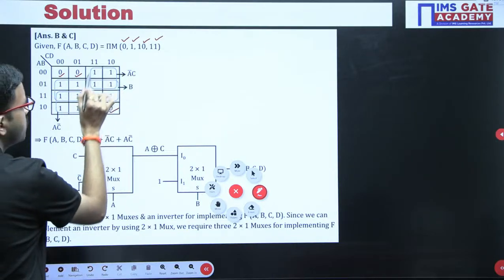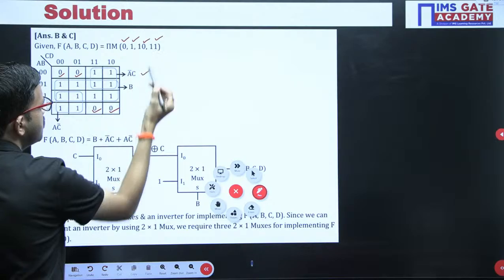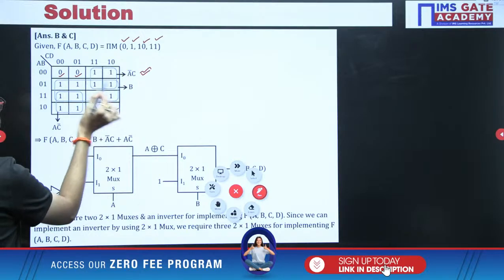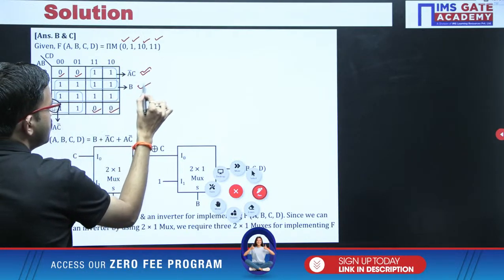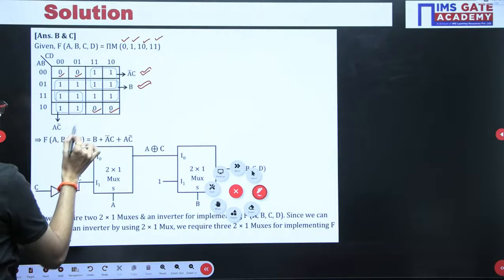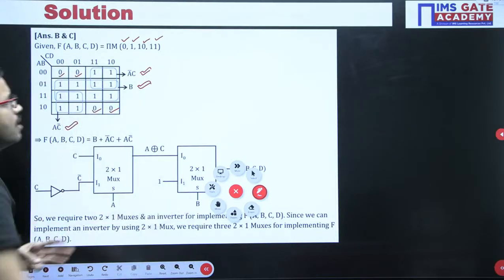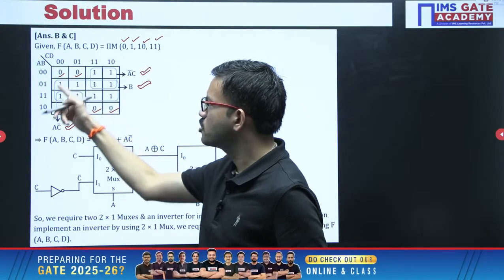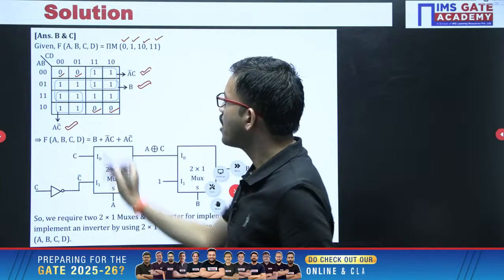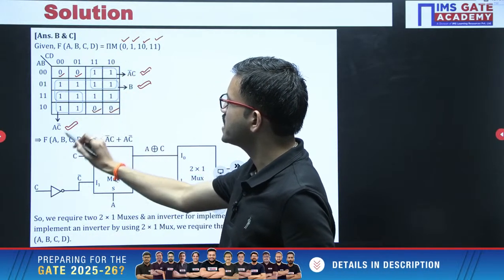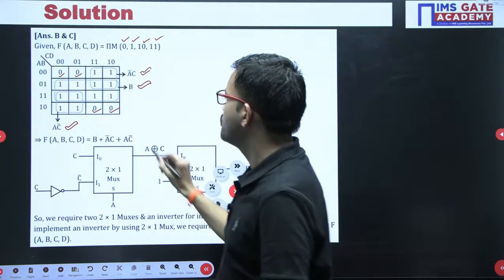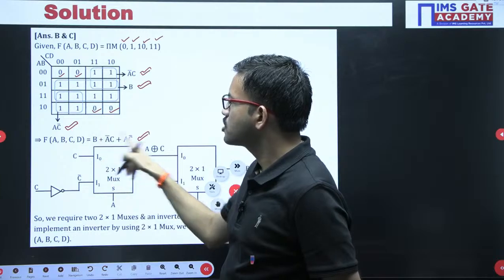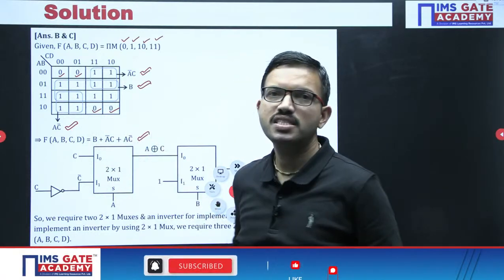Here you can do a grouping of 4 ones, you are getting A bar C, right? Similarly, here you can do a grouping of 8 ones, you are getting B, and then a grouping of 4 ones, you are getting AC bar. For this K-map only 3 possible groupings are there with respect to adjacently placed ones. The first is the grouping of 8 ones, giving B. After that, two groupings of 4 ones, AC bar plus A bar C. So the SOP of the given Boolean function is B plus A bar C plus AC bar, right?